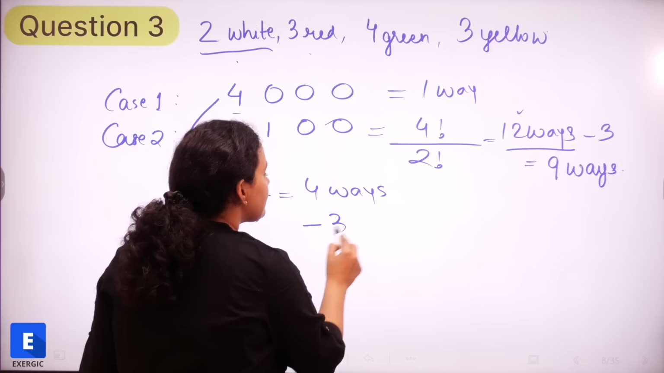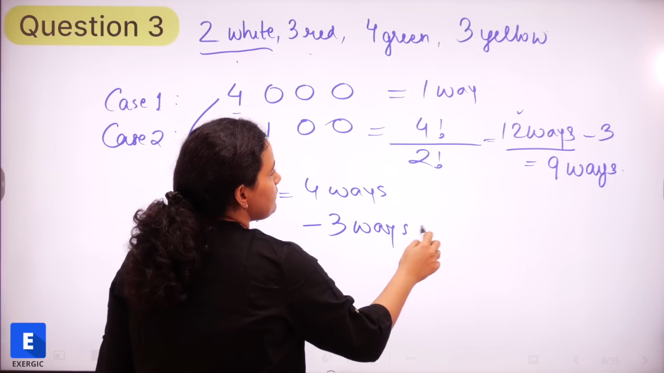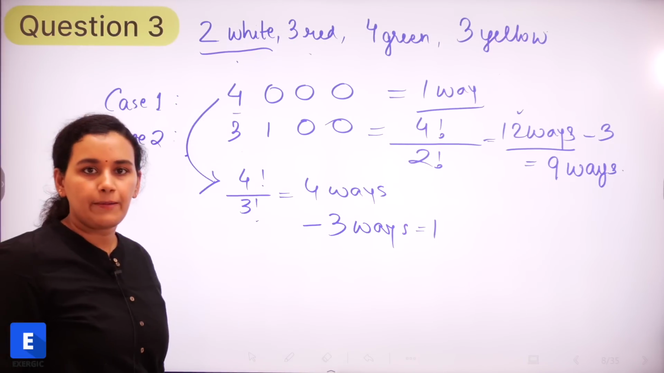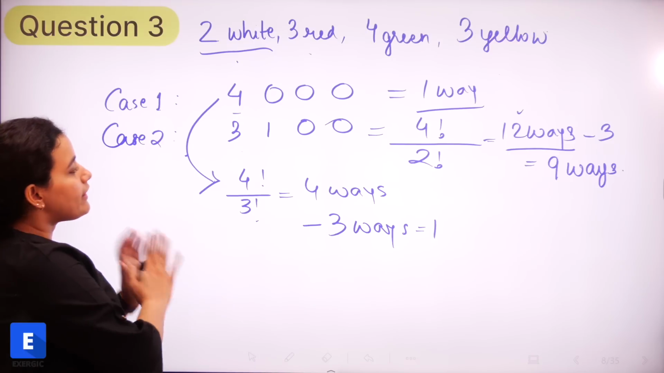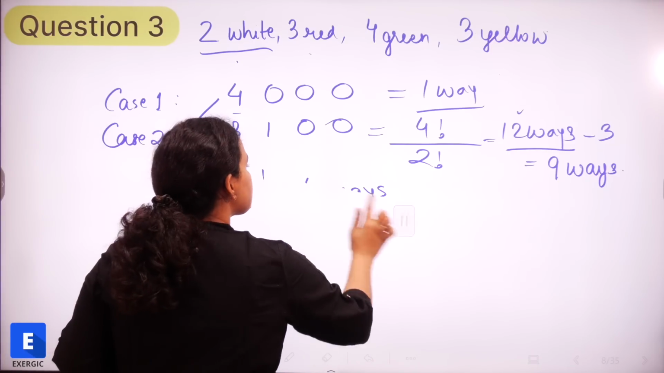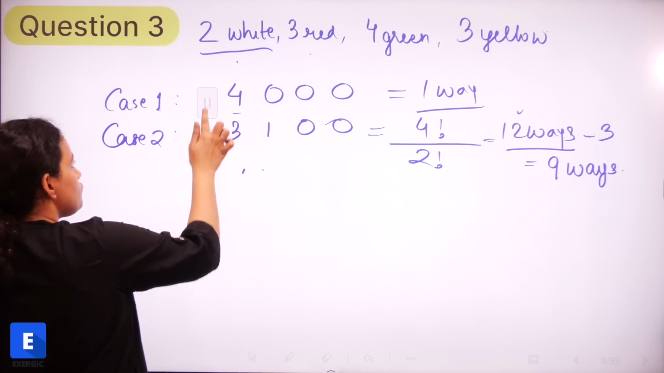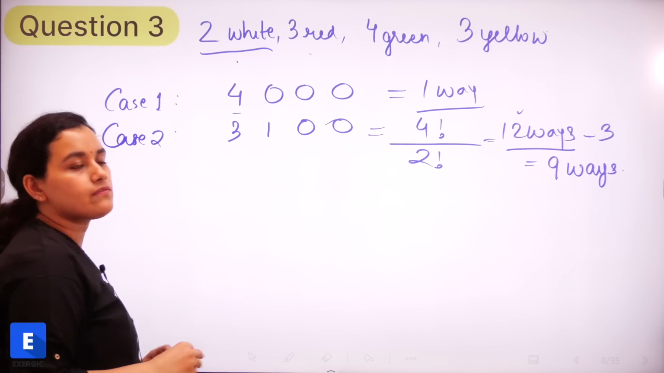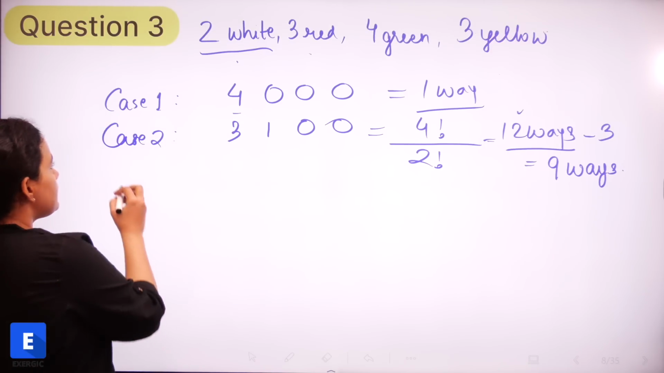So we are again subtracting those 3 ways, and that is eventually giving us 1 way. Right? So that's how you can look at your case 1 also. But the first case is fairly easy to understand. So if you just go ahead with 1 way, that will also work. Let's move to the third case.